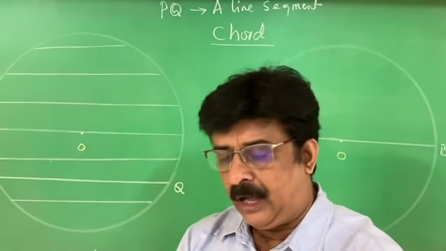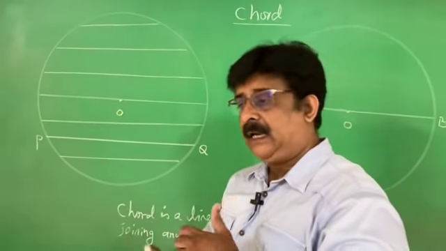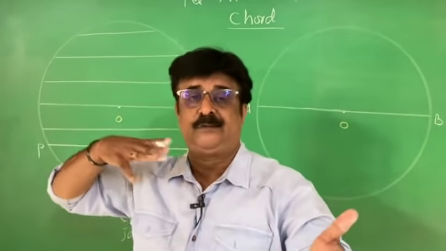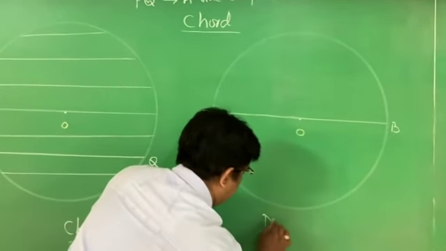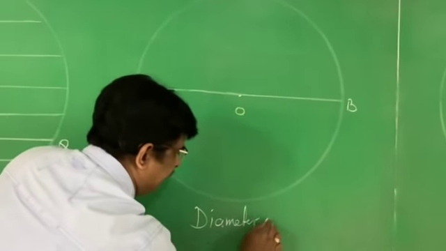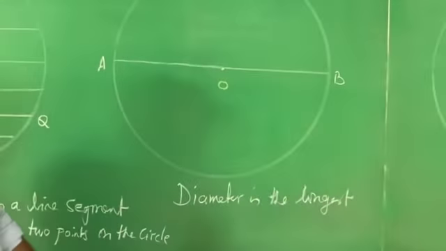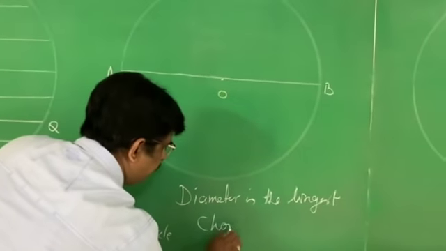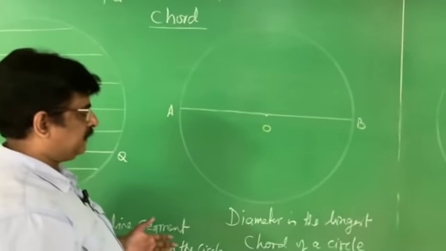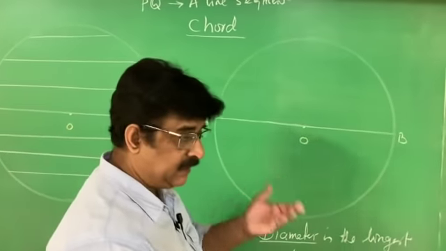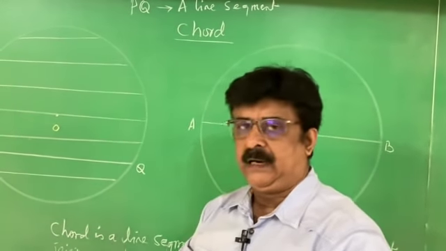What is a chord? A line segment joining any two points on the circle. What is the speciality of the diameter? No doubt the diameter is also a chord, but it passes through the center of the circle, and diameter is the longest chord of a circle. Name the longest chord of a circle: diameter. Diameter is a line segment, chord is a line segment, radius is a line segment. Therefore, you are very clear about your content.